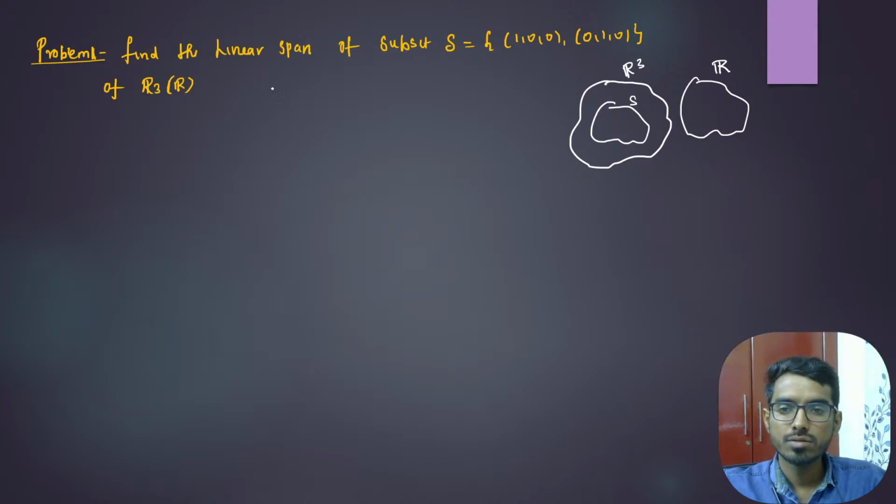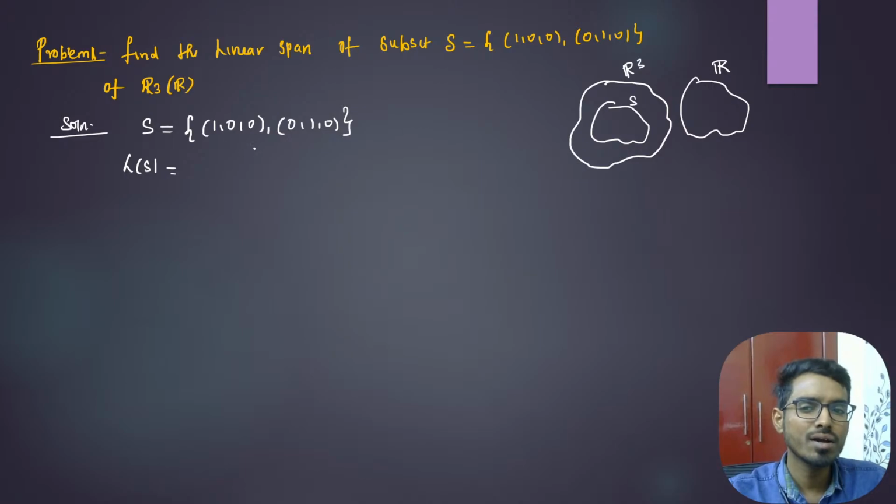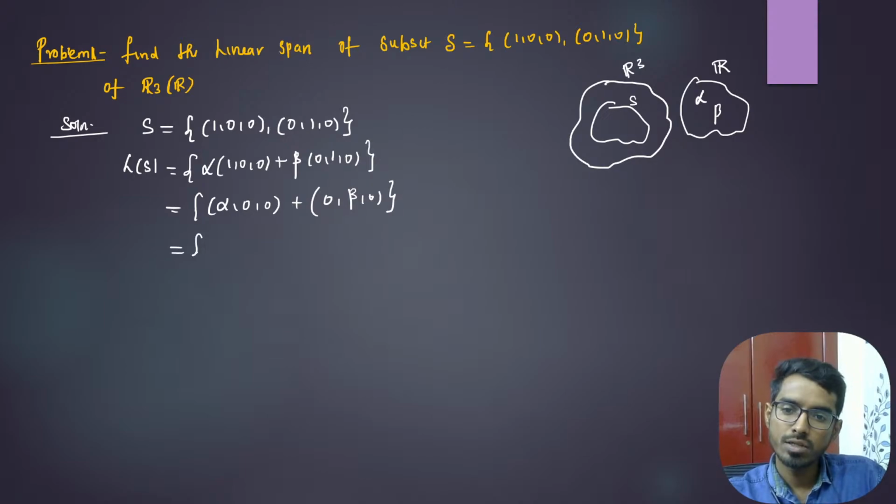So find the linear span. I've taken S, which is a subset of R3. Now I'm going to find the linear span of S. S is (1, 0, 0) and (0, 1, 0). What is the linear span of S? The set of all linear combinations of these. So the linear span of S is alpha times (1, 0, 0) plus beta times (0, 1, 0), where alpha, beta belong to the field F. So this consists of (alpha, 0, 0) plus (0, beta, 0). Now when you add this, you will have (alpha, beta, 0).